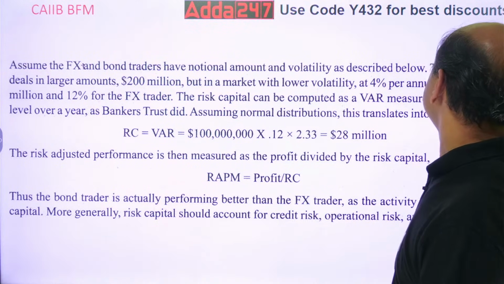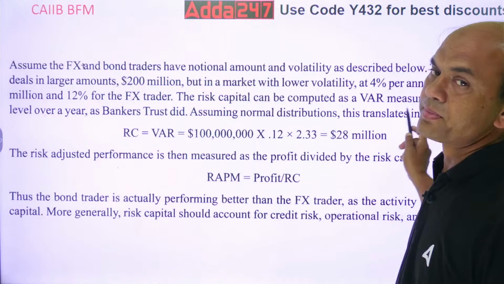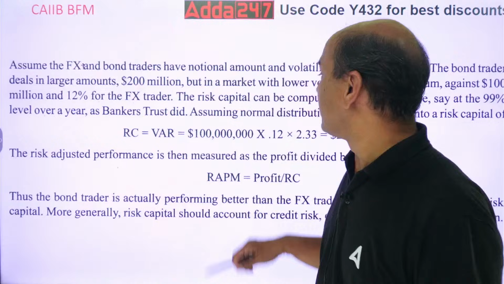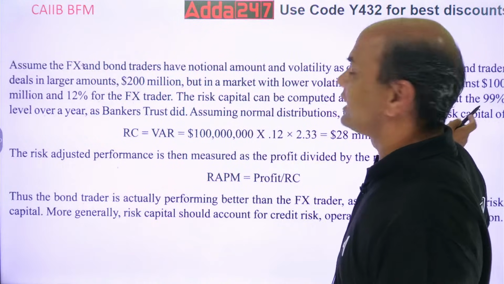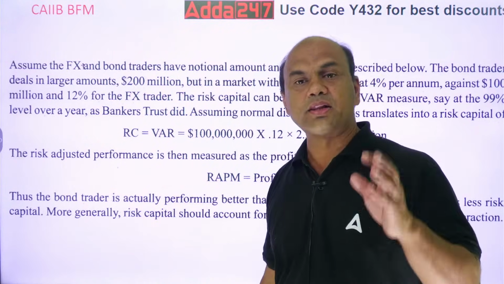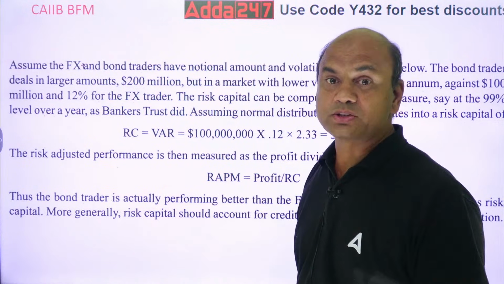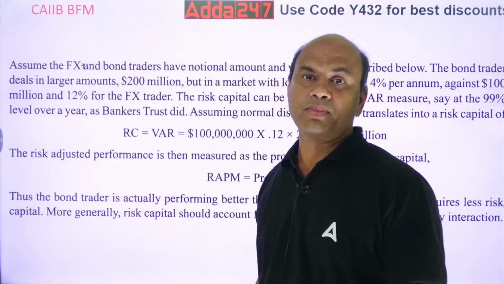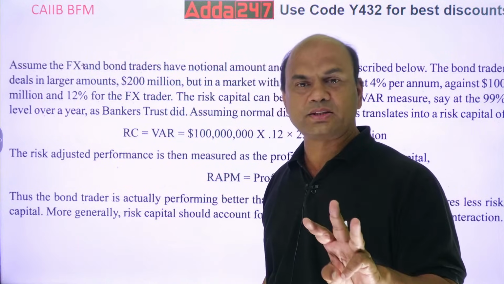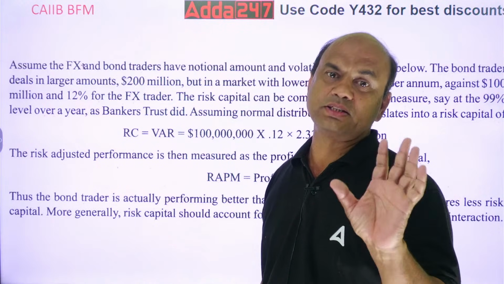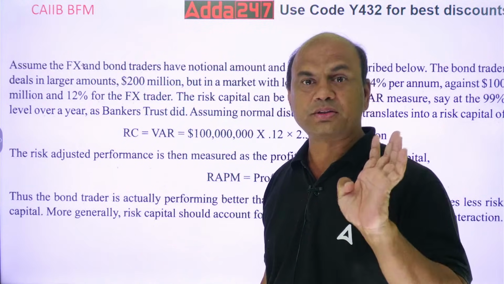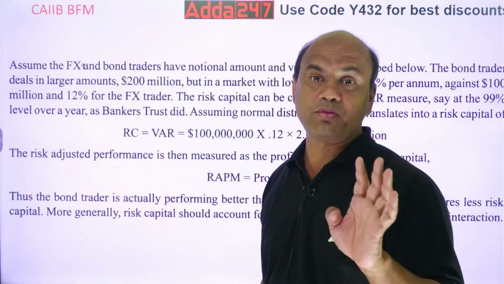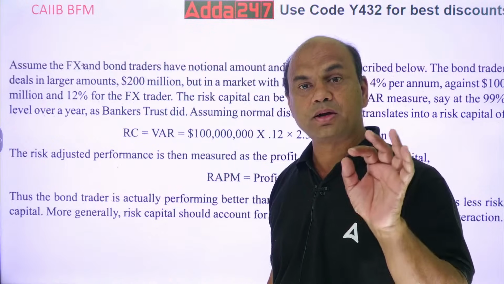Forex trader is investing how much? 100 million. What is the volatility? 12%. Okay. And what is the confidence level? 99%. So for 99% confidence, the multiplier is 2.33. That will be given to you in exam. See, only 3 confidence levels are not given to you. One is 66.3 because there the multiplier is 1. Second is 95.5. There the multiplier is 2.